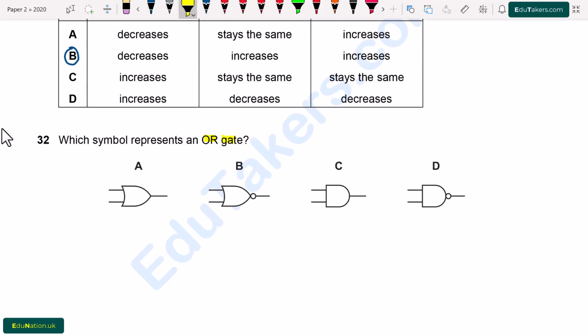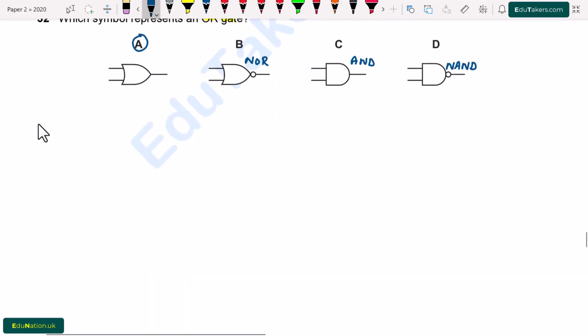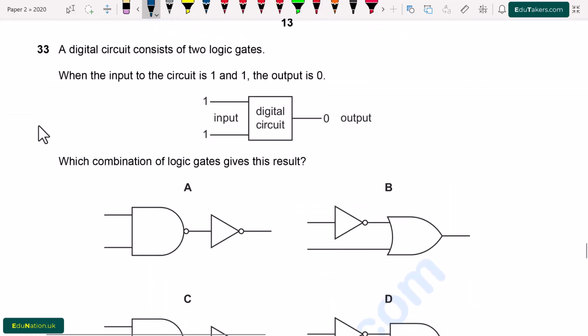Question number 32. Which symbol represents an OR gate? Here we have to take the symbol for the OR gate. So this is basically option A, which shows the OR gate. Option B is NOR gate, while C is AND gate and D is NAND gate. So option A is correct.